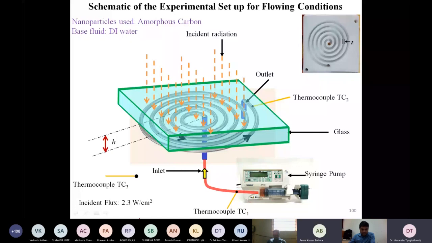The problem in outdoor condition is that when you use any pump for supplying the water from inlet to outlet, the temperature rise is very less. Yes, I completely understand. But our objective was not exactly to show high temperature. I'll share a slight nuance over here. The objective is, in our case, we are trying to use a new kind of design.